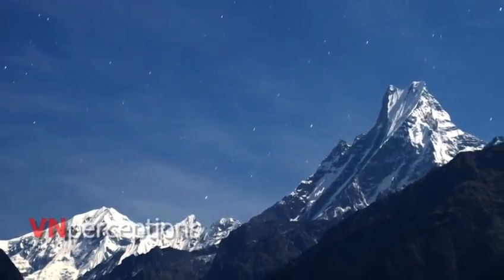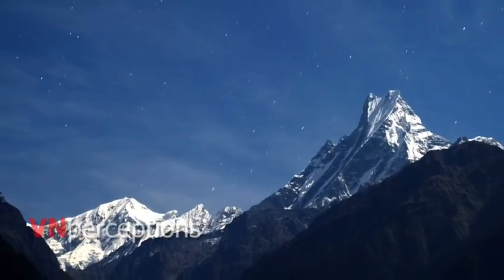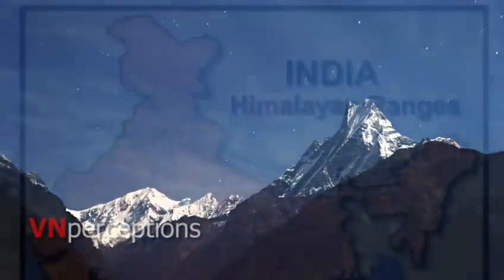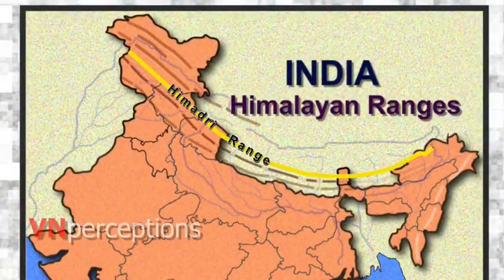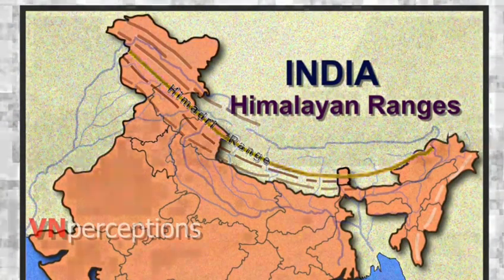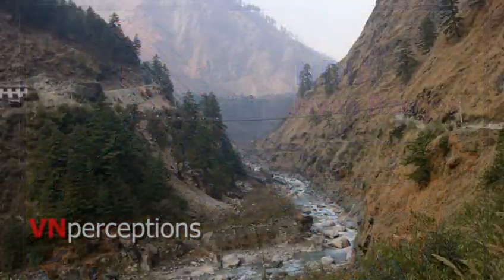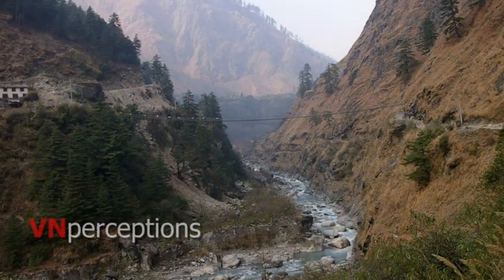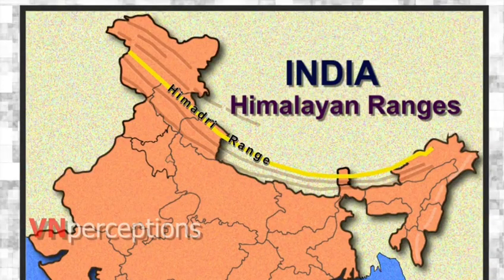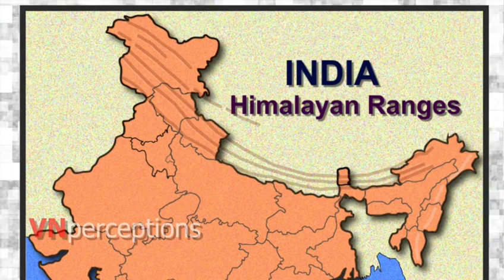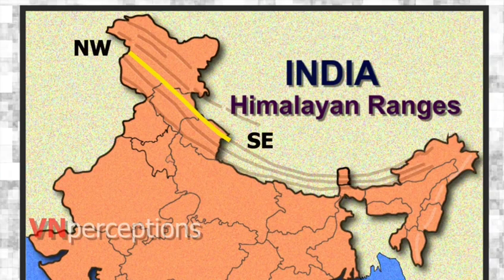Though it is described as the longest range, it is not continuous because a large number of rivers originating in the north of this range cut across and form deep gorges and move towards the south. However, compared to the other two Himalayan ranges, the Himadri is more massive. The Great Himalayan Range runs in a northwest to southeast direction in the western part.